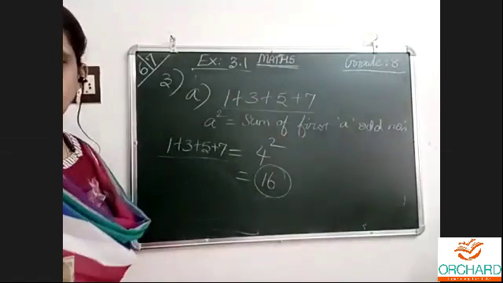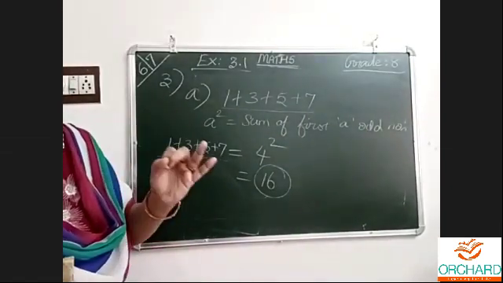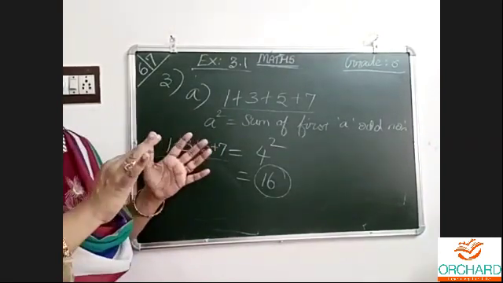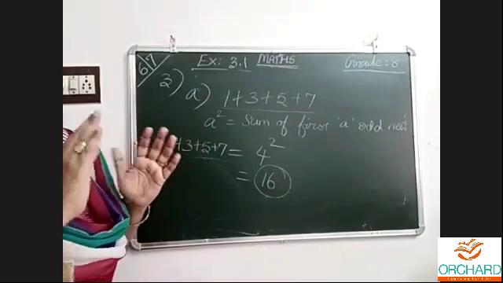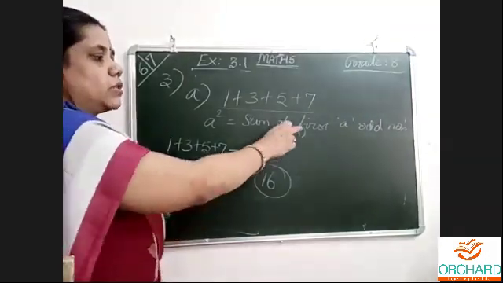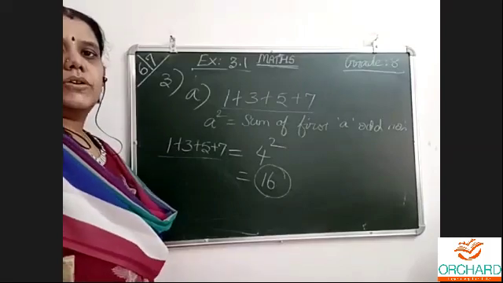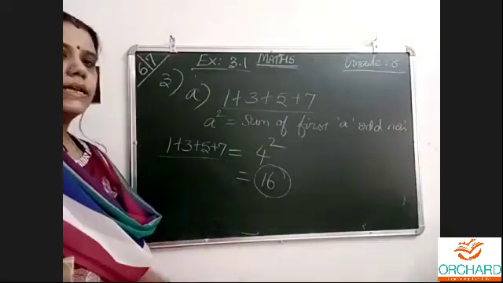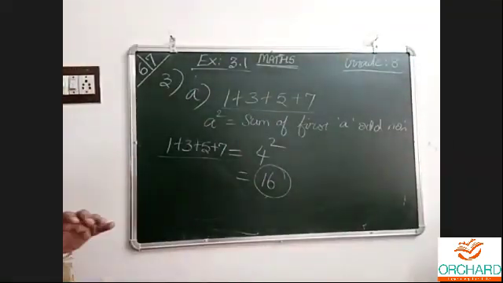For example, now the homework sum: 1, 3, 5, 7, 9, 11, 13, 15. 8 numbers are there, the sum of the first 8 odd numbers. So what will come? 8 squared, which is 64. That is the answer for the homework sum. This one is 4 numbers, so 4 squared. This is how they are asking it.